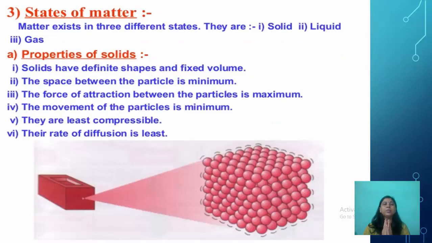Now the three states of matter: solid, liquid and gas. Coming to the properties of solids. Solids have definite shapes and fixed volume. The space between the particles is minimum. The force of attraction between the particles is maximum. Because of this force of attraction, they have a fixed shape, and the movement of the particles is minimum, as there is very little space between them. So the particles only vibrate on their mean position. They are least compressible, and their rate of diffusion is also least, meaning slowest.